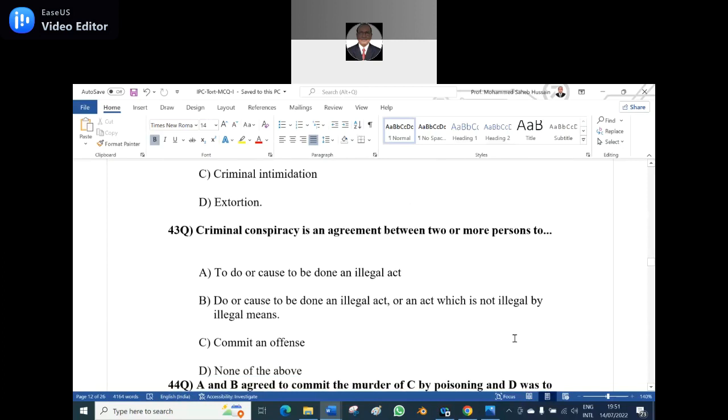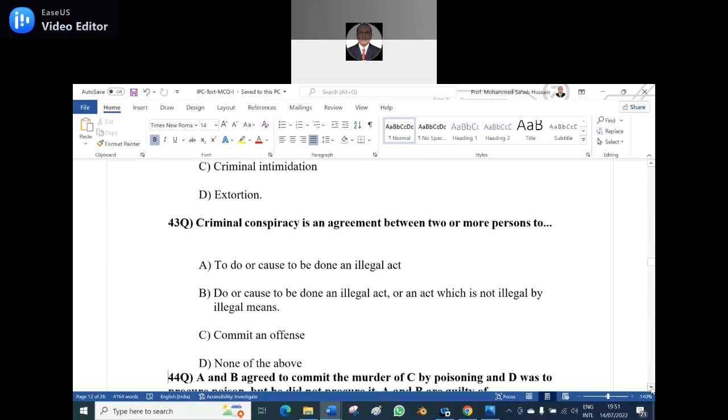43rd question. Criminal conspiracy is an agreement between two or more persons A. to do or cause to be done an illegal act. B. To do or cause to be done an illegal act, or an act which is not illegal by illegal means. C. To commit an offense.